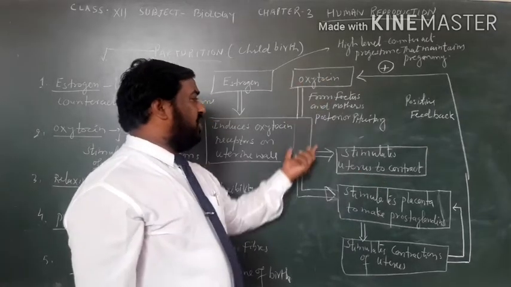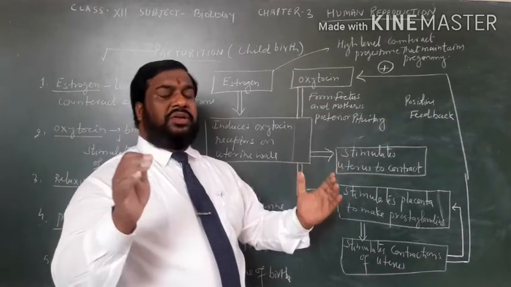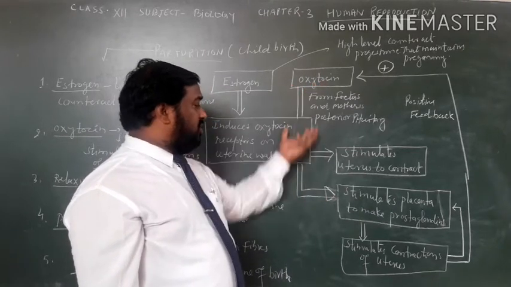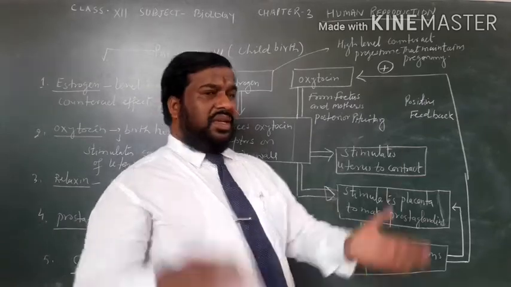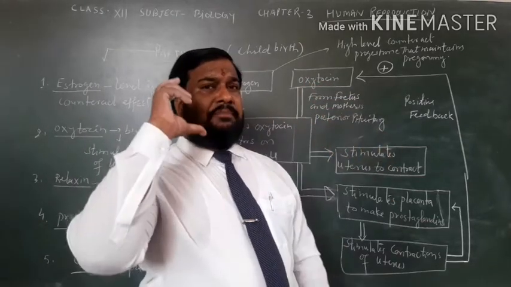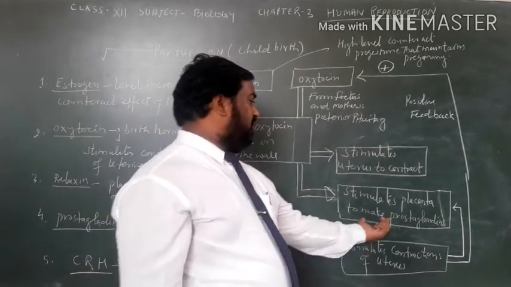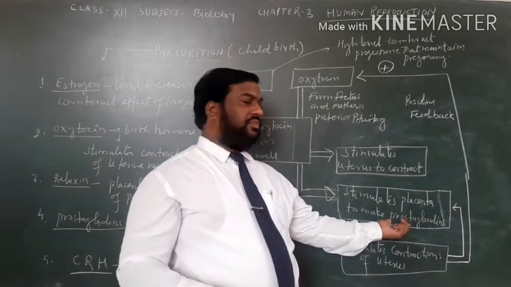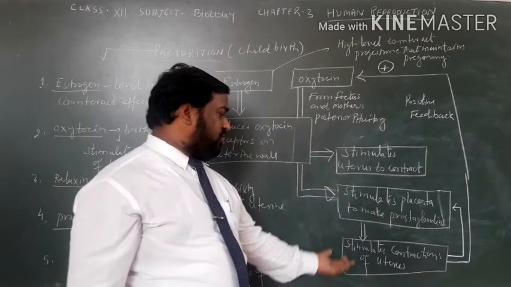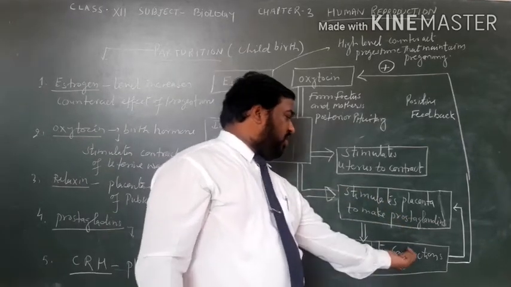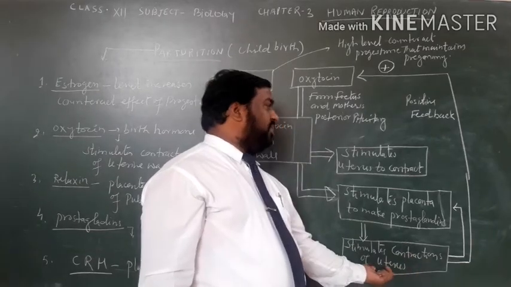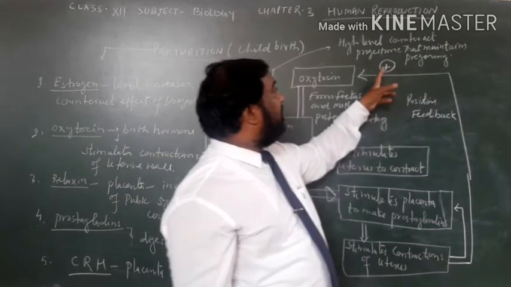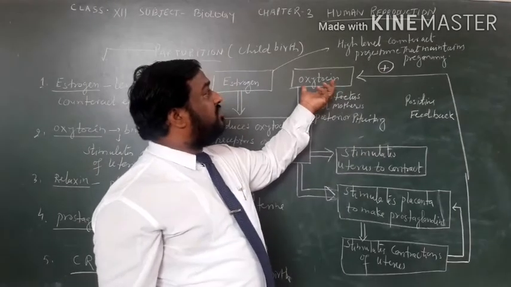Oxytocin helps contraction of the uterus, and is also responsible for stimulation of the placenta to produce prostaglandins. It is a type of hormone, and this also stimulates contraction of the uterus. So positive feedback is given to the oxytocin.